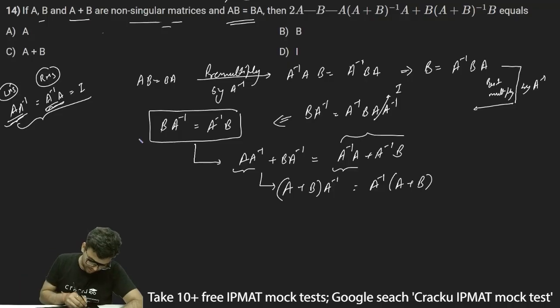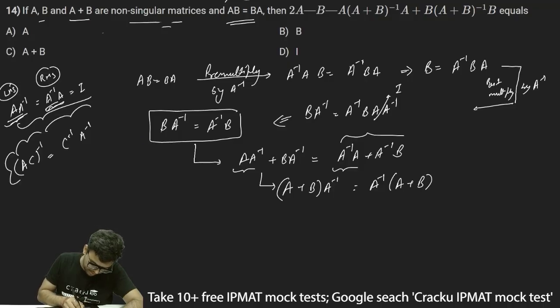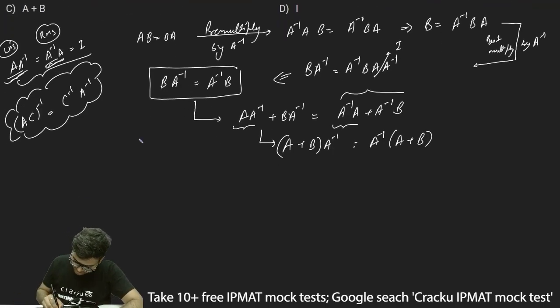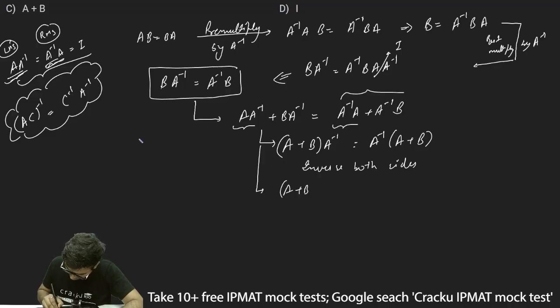Now there is one more thing, which is the inverse of AC. Inverse of AC is written as C inverse into A inverse. So thus I can write, I'll take inverse both sides. So this will become A plus B into A inverse, whole inverse, is equal to A inverse into A plus B, whole inverse.